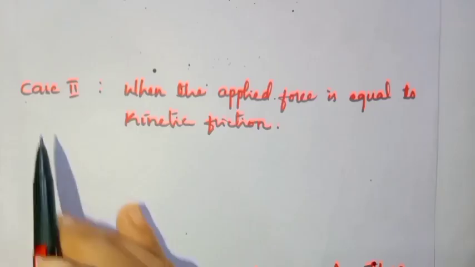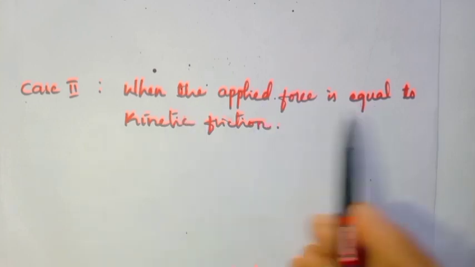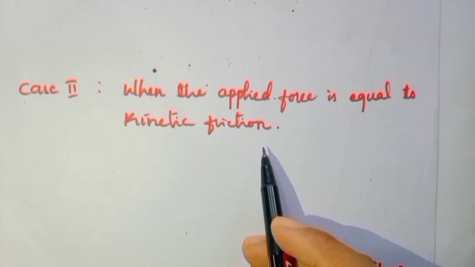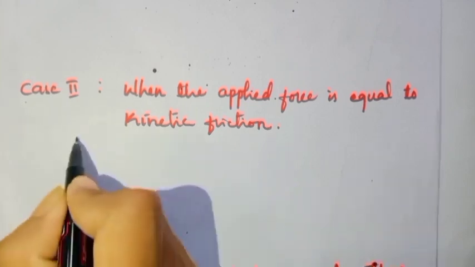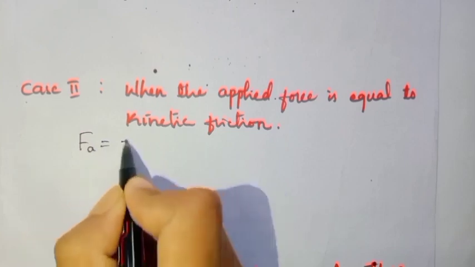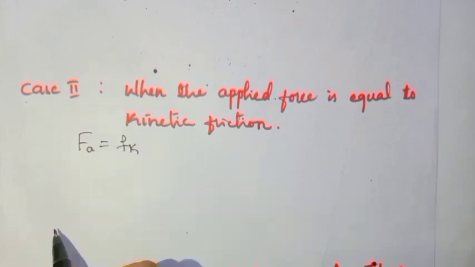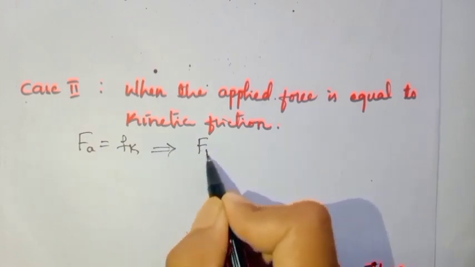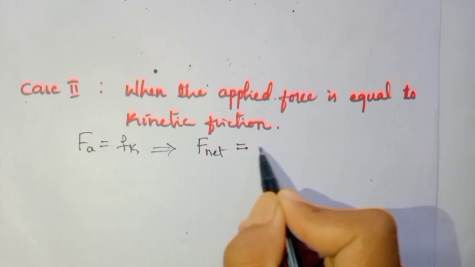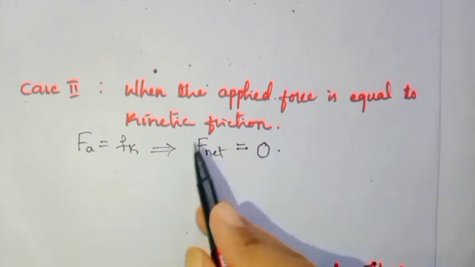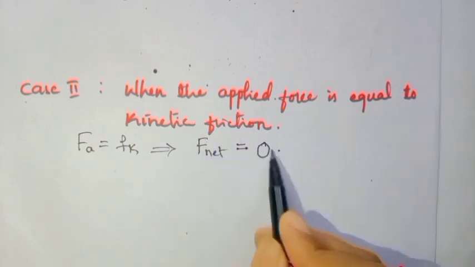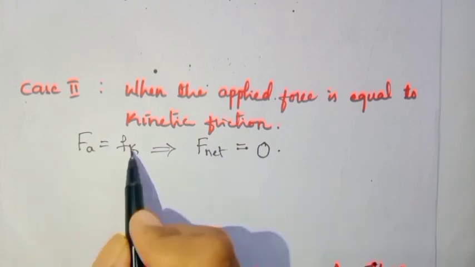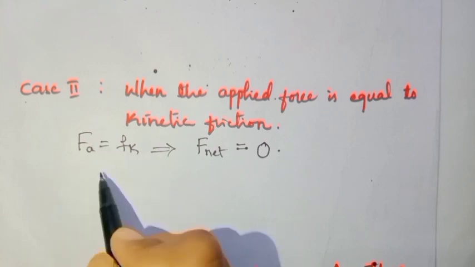Case 2. When the applied force is equal to kinetic friction. What it indicates? In the sense we can write it as Fa is equal to Fk. So when Fa is equal to Fk, then what happens? The total force F net will become 0. Why? If the value of force applied is equal to the force of kinetic friction, both of them will be cancelled, then total force will become 0.